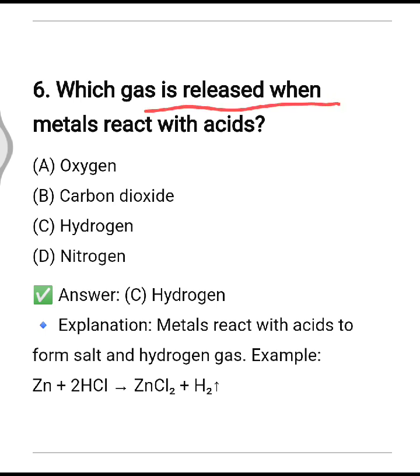Which gas is released when metal reacts with acid? So hydrogen is released when metals react with acids.